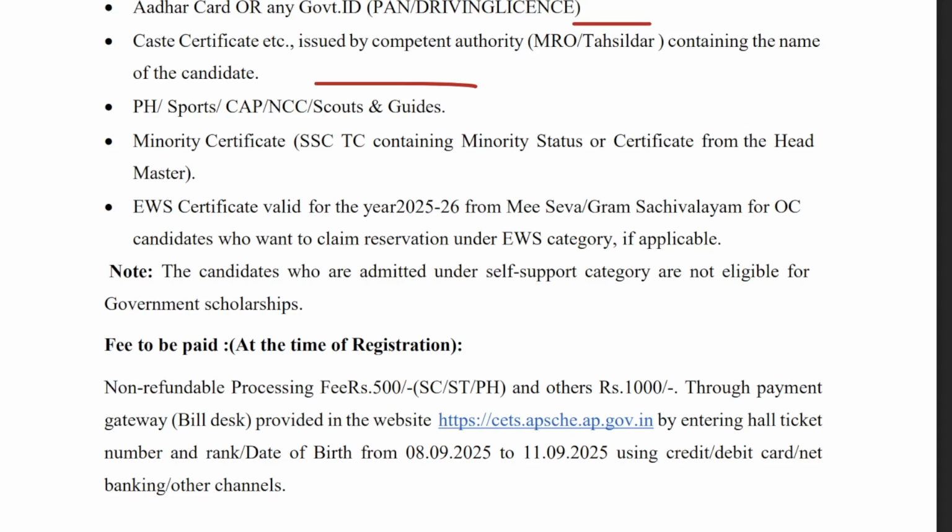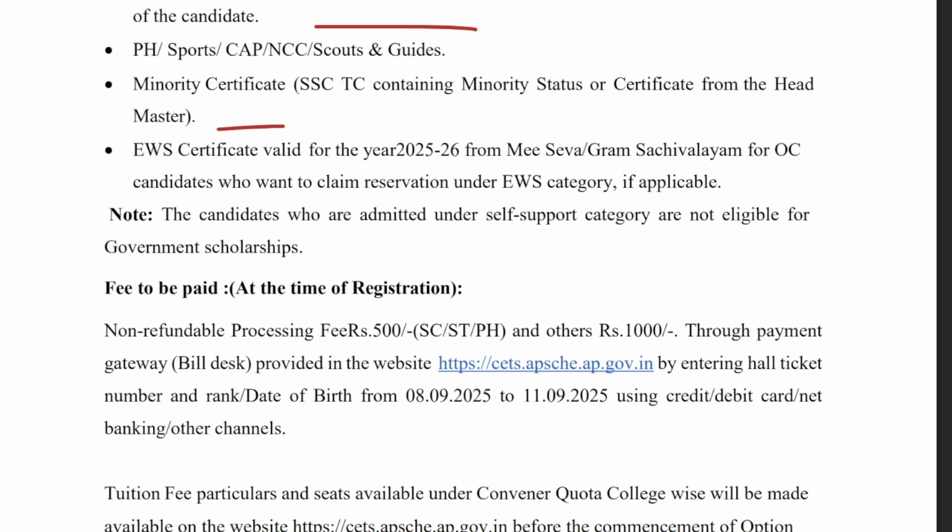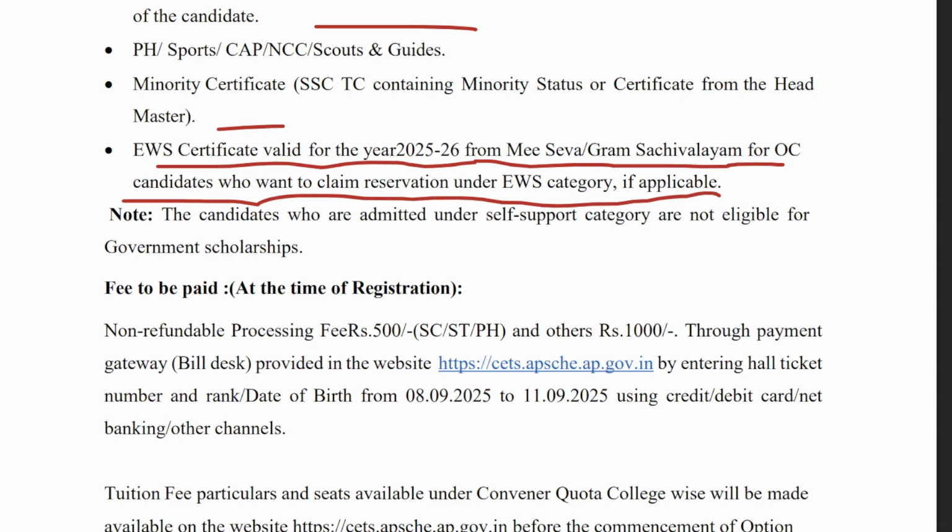If you belong to a minority community, then you need the certificate for the same, which must contain the minority status, or a certificate from the headmaster. Next, if you belong to the EWS category, then you need the EWS certificate valid for the year 2025-26 from Mee Seva Grama Sachivalayam, for OC candidates who want to claim reservation under the EWS category, if applicable. There is a specific section called detailed notification. You can click on that and check out the whole process of what documents you need during the Phase 1 counseling process.